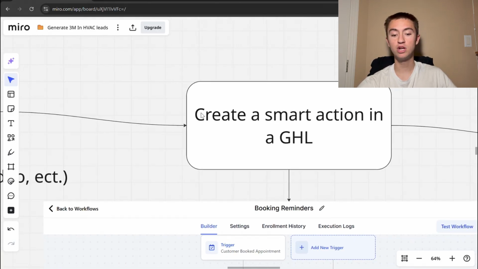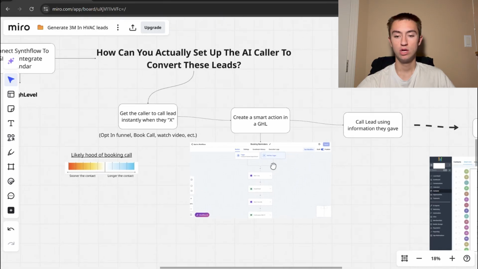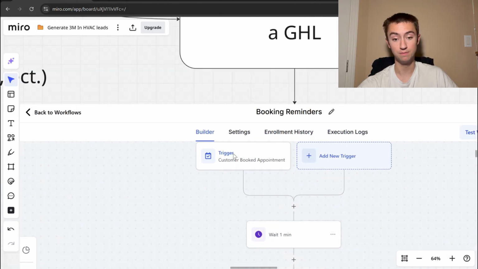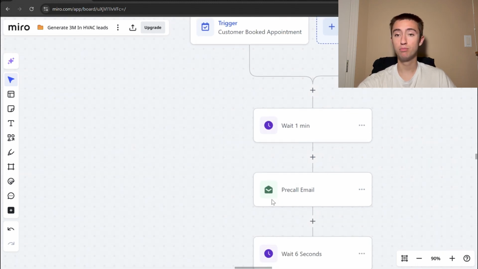Now to do that, you're going to create a smart action in Go High Level. So you're going to create the trigger, right? This is going to be any sort of trigger: opt in, book call, watch video, something like that. You're just going to create a smart action. Then you're going to make a workflow through this. This is pretty simple.